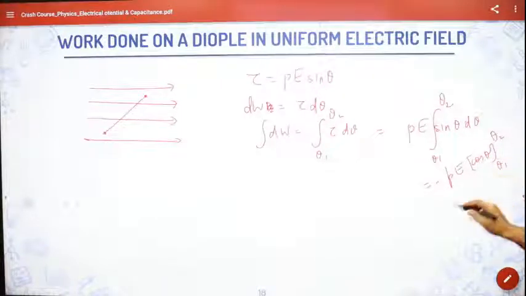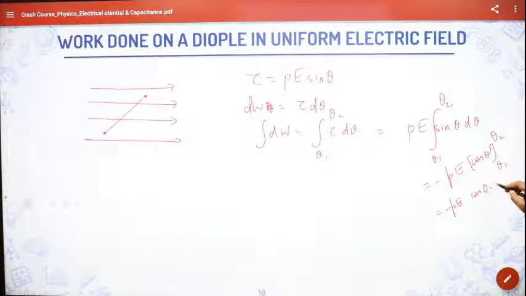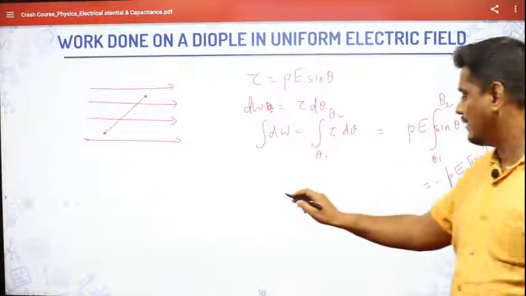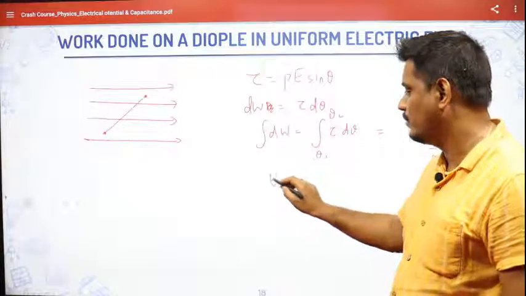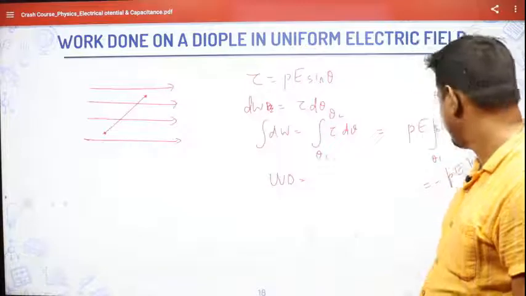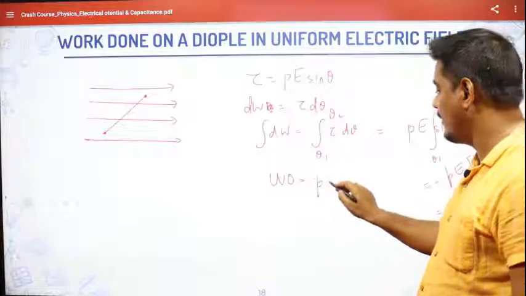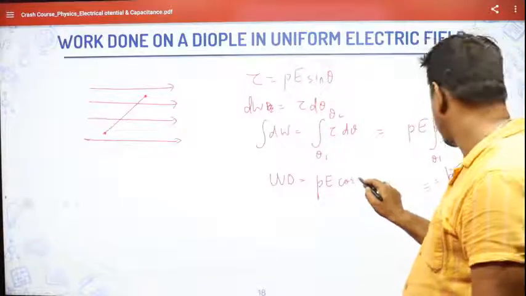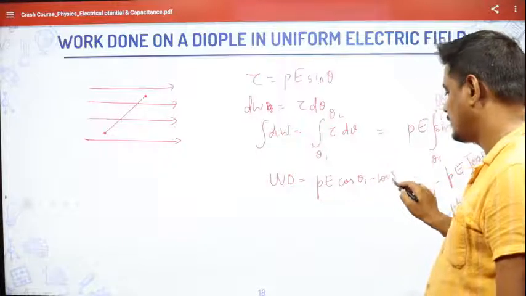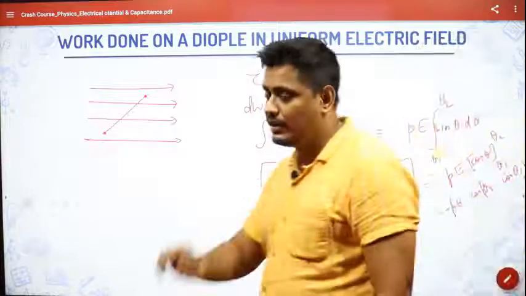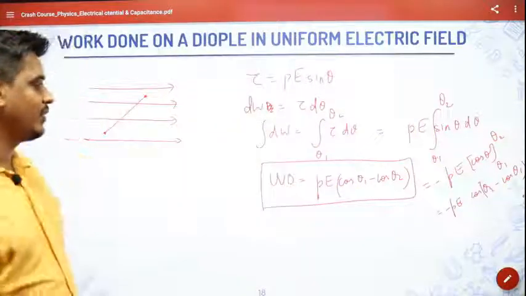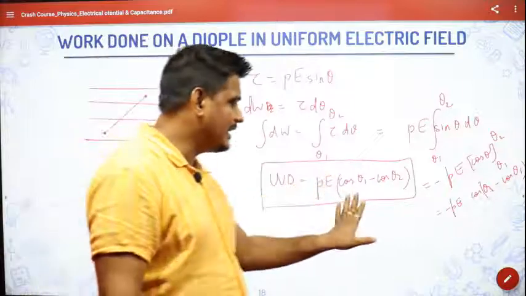So when I put the upper limit minus lower limit, it will become minus PE (cos theta 2 minus cos theta 1). So if I bring the minus inside, I will get the work done, U or whatever you want to write, W, work done, that will be equal to PE (cos theta 1 minus cos theta 2). This is the work done on a dipole in a uniform electric field: PE (cos theta 1 minus cos theta 2).